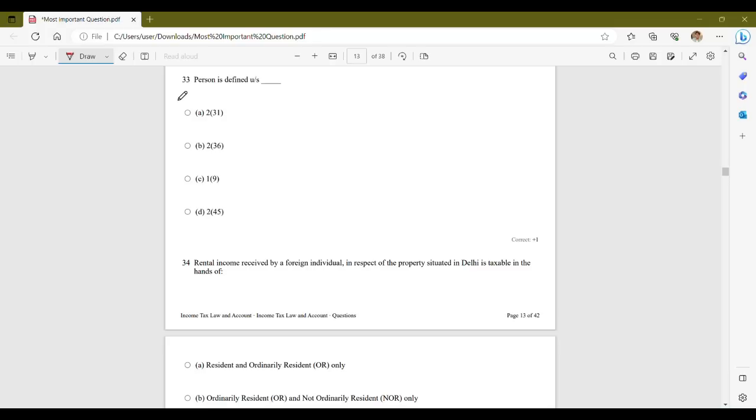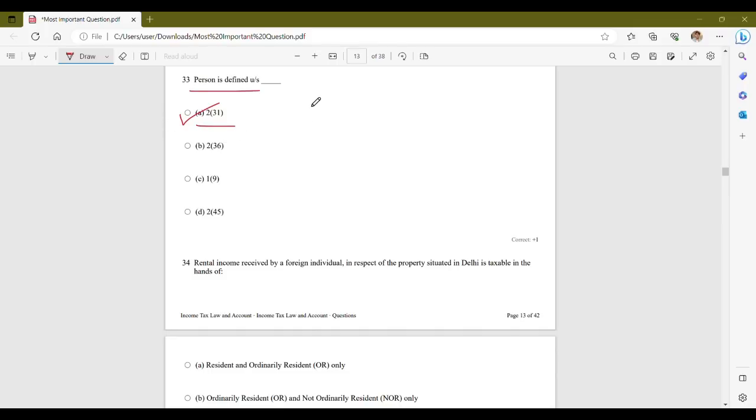Now, the next question asks: a person is defined under which section? Under which section of the Income Tax Act is person defined? Your options are option A, section 2, subsection 31, option B, section 2, subsection 36, option C, section 1, subsection 9, and option D, section 2, subsection 45. So your correct answer is option A, that is section 2, subsection 31.